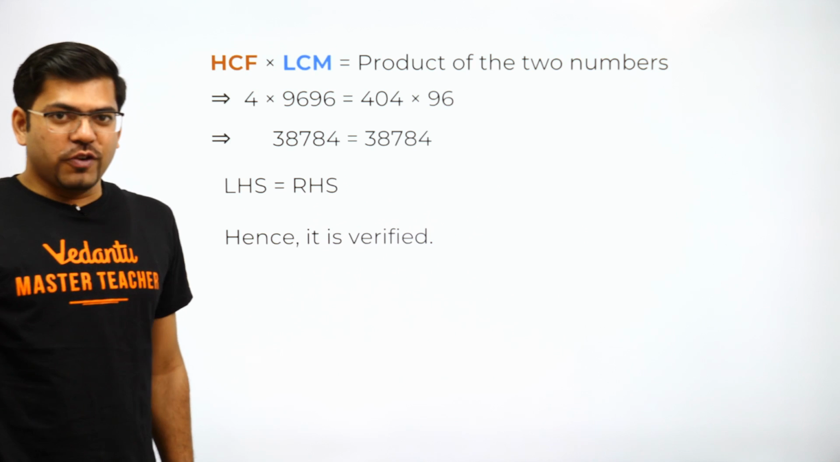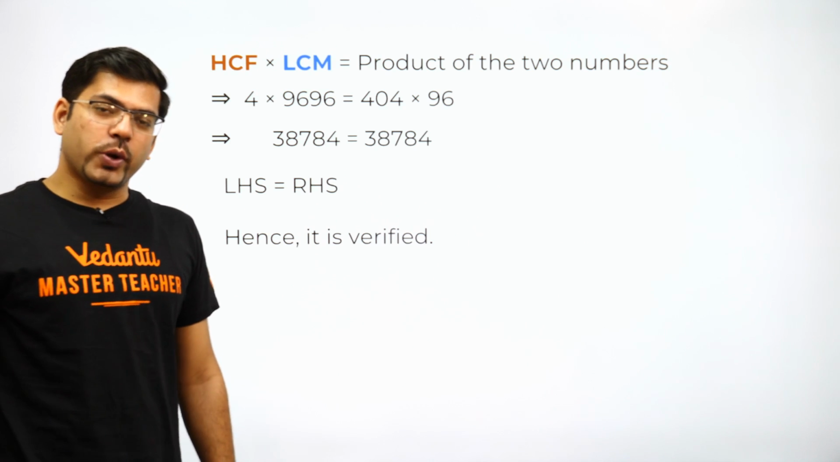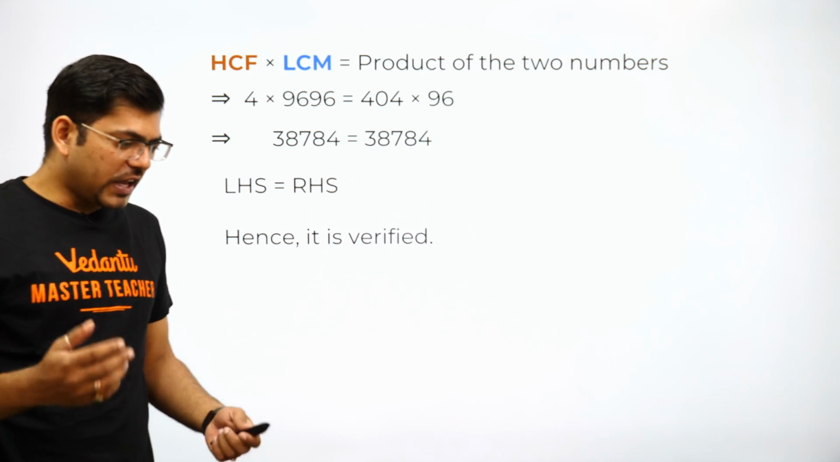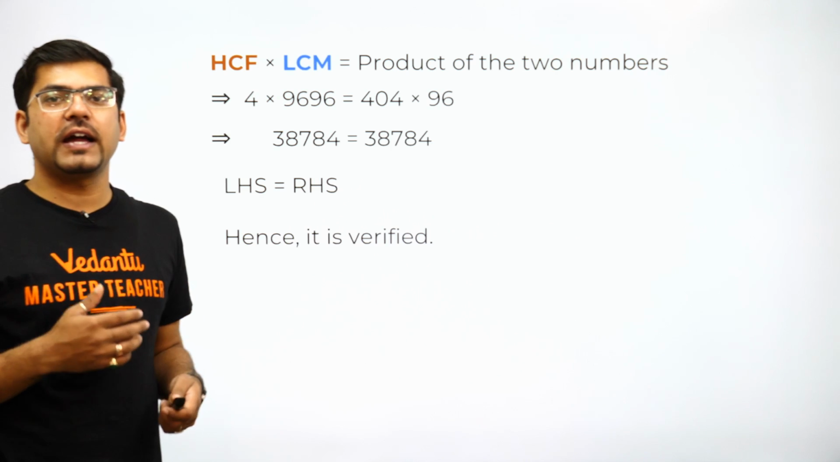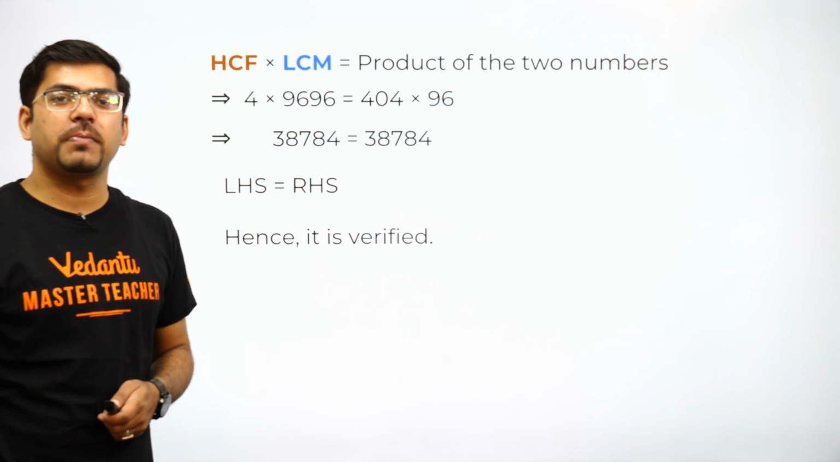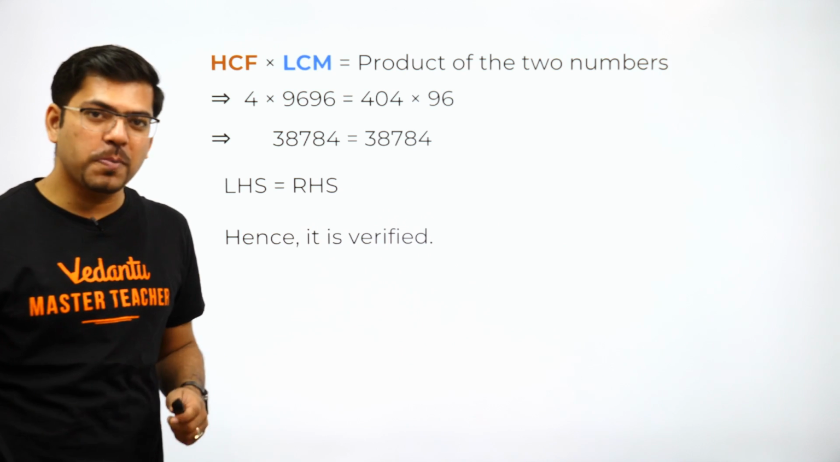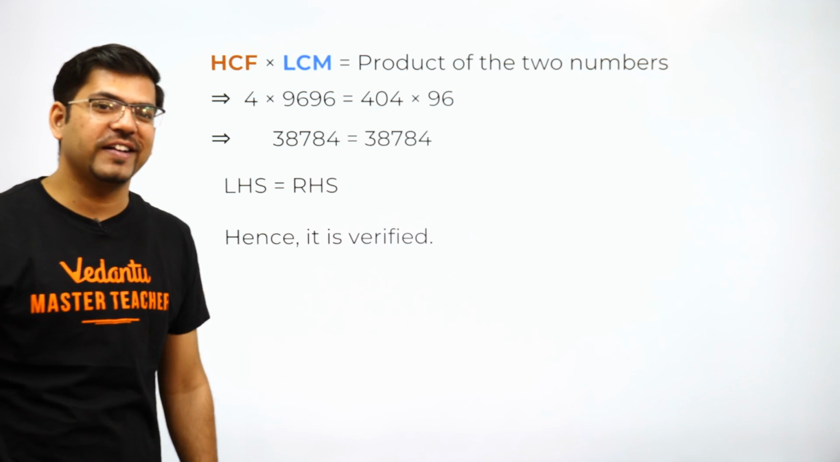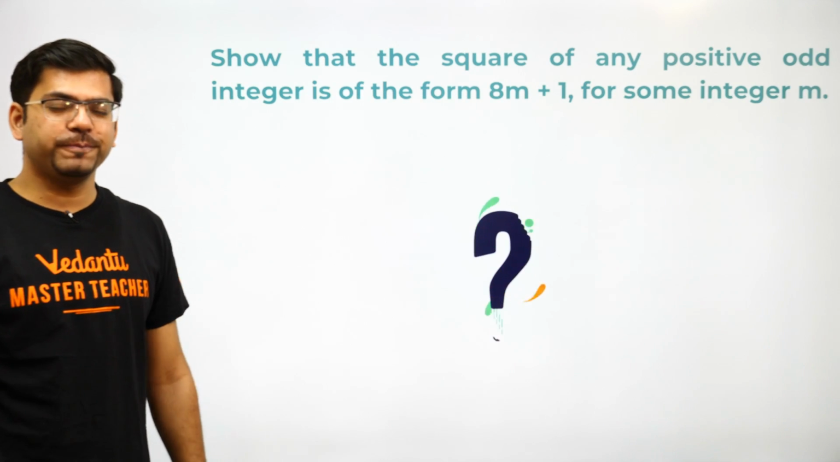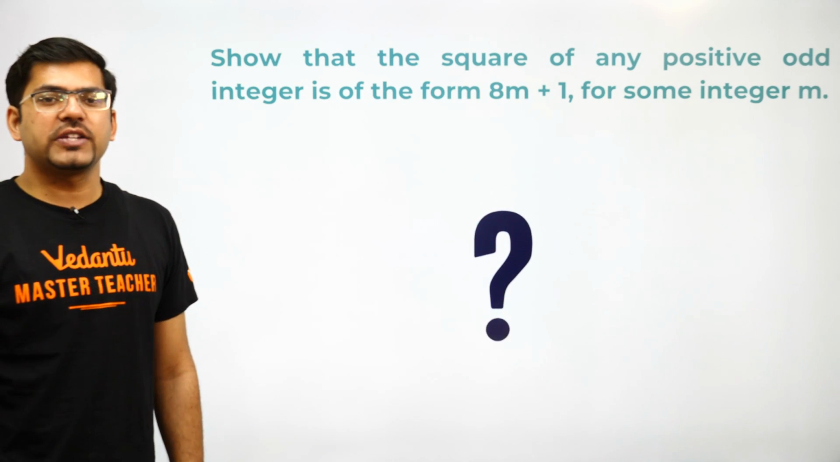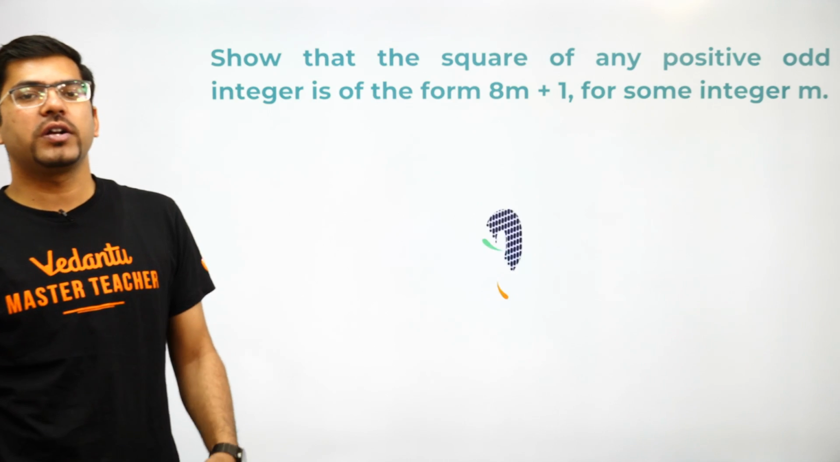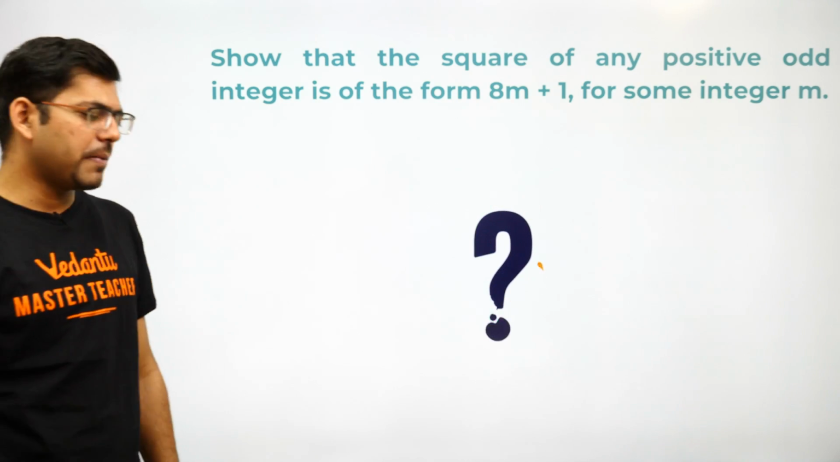Now, I guess you would be able to understand which kind of questions are going to come. By this time you would even be able to recognize the pattern of which kind of questions might come and how you should write your board papers, because this is very important. Now moving on to our next question. Show that the square of any positive odd integer is always of the form 8m plus 1.